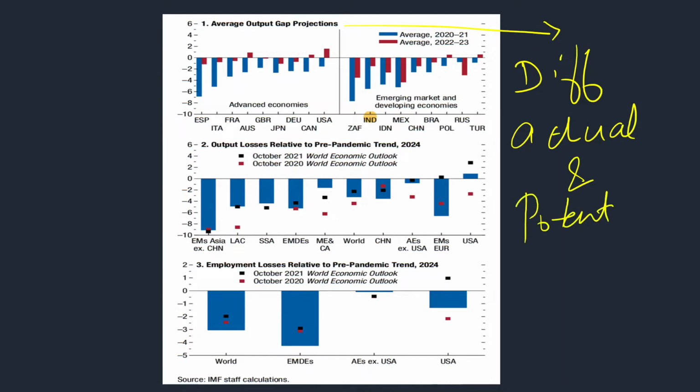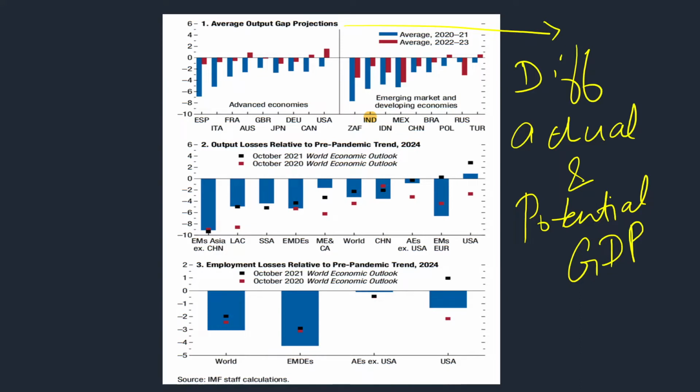If a country has the potential to create a GDP of 100 rupees, but it is producing only 80 rupees, then the output gap is 20 rupees. It's like that. It can be seen in the graph that on average this gap is higher for emerging countries like India, especially in the years 2022 and 23.